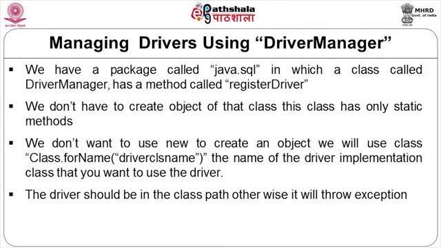So first step: normally, since we would not like to hardcode the creation of the driver object, we would like to use it as a string. We don't want to use new to create the object. So the first step would be to load the driver implementation class. That means we'll say Class.forName, and as a parameter we should pass the name of the class which we have read from some configuration.